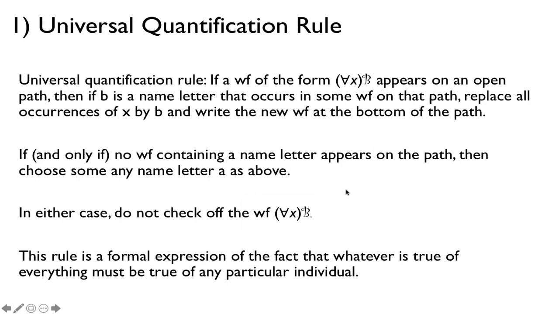This rule is basically a formal expression of the fact that whenever something is true for everything, then certainly it's true for one particular individual of the domain.